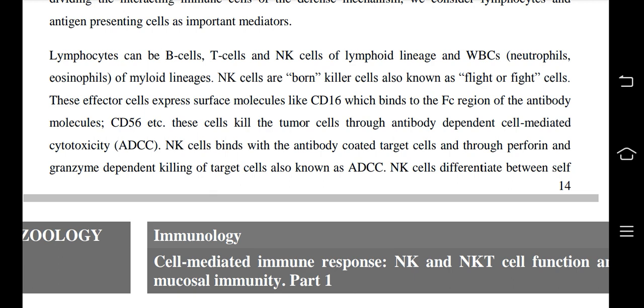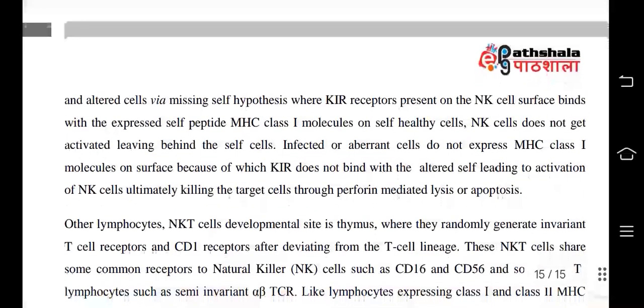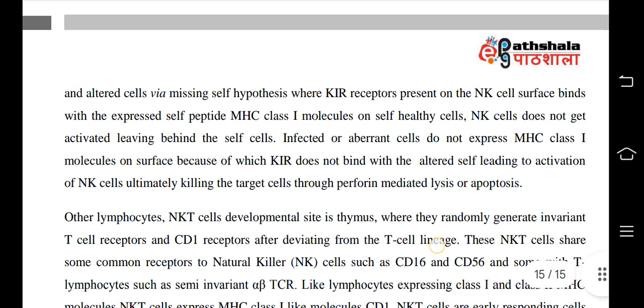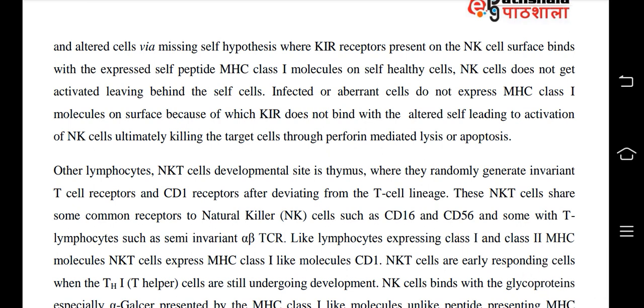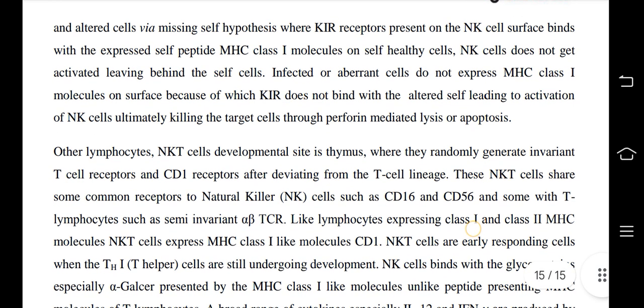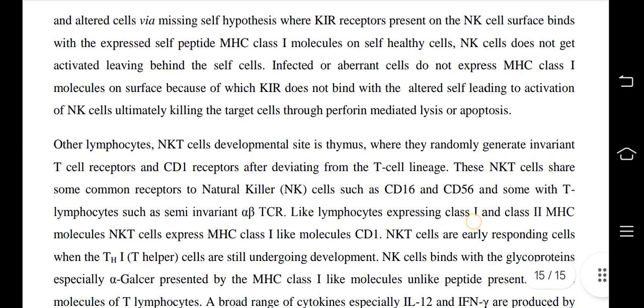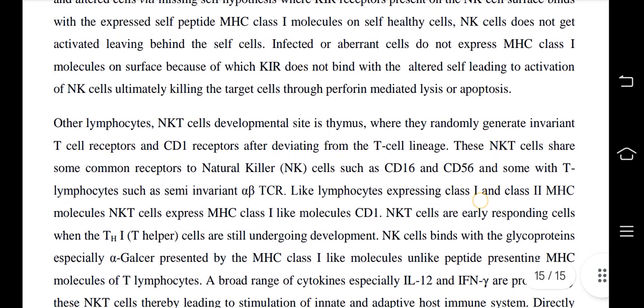NK cells differentiate between self and altered cells via the missing self hypothesis, where KIR receptors present on the NK cell surface bind with the expressed self-peptide MHC class 1 molecules on self healthy cells. NK cells do not get activated, leaving behind the self cells. Infected or apparent cells do not express MHC class 1 molecules on the surface, because of which KIR does not bind with the altered self, leading to activation of NK cells, ultimately killing the target cells through perforin-mediated lysis or apoptosis.